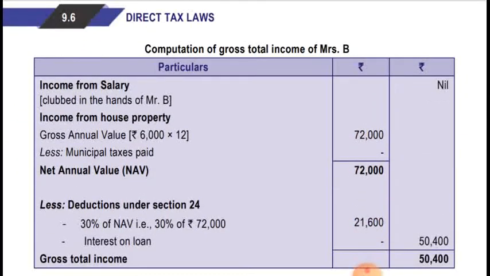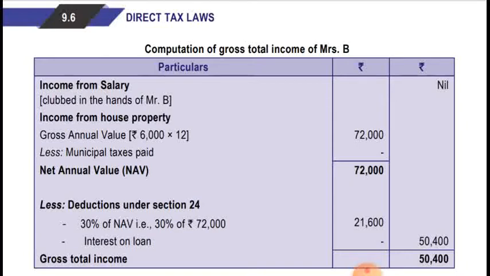Now income from salary in the hands of Mrs. B is nil, because it is the computation of gross total income of Mrs. B. Now income from house property: the gross rent receivable is 72,000, no municipal tax is there, so 72,000 is the net annual value. A standard deduction of 30% will be given, as it is income chargeable under house property.